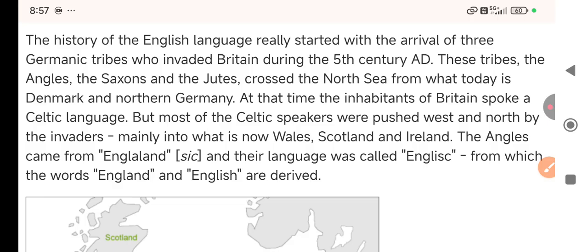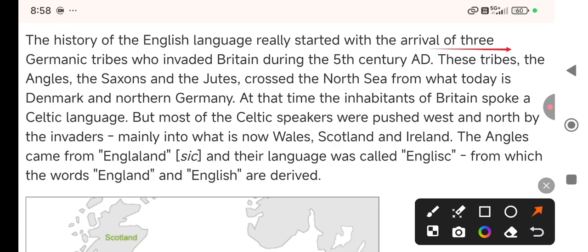And by the time, English was continuously improved, right? So, these were the three reasons. Because of this, English has got very good support. And the story starts from three Germanic tribes. So this is very important for you. You should know about it. That is the arrival of three Germanic tribes, right? So this is where the story starts.